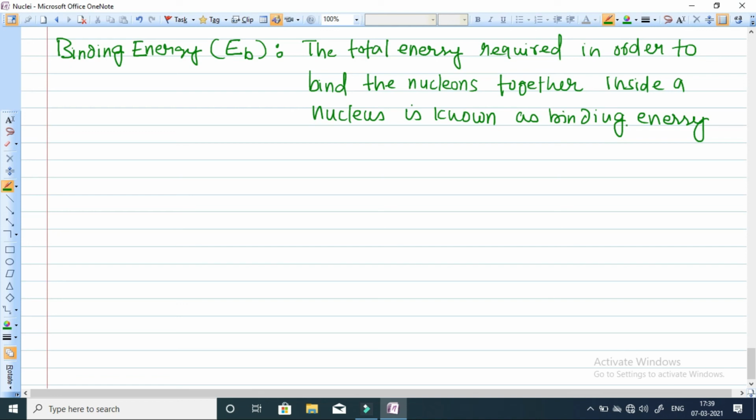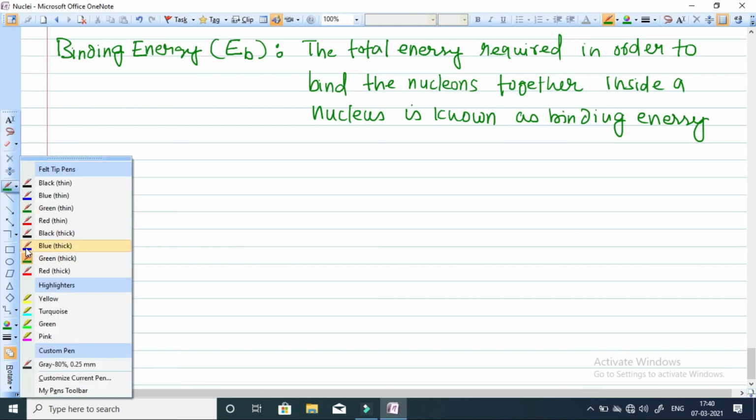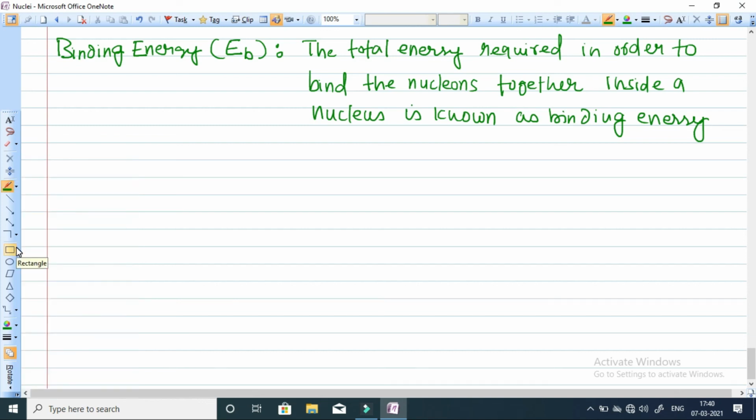When a certain number of neutrons and protons are brought together to form a nucleus, some mass is lost and energy EB will be released. This binding energy we get when the nucleus is formed, when protons and neutrons come together.